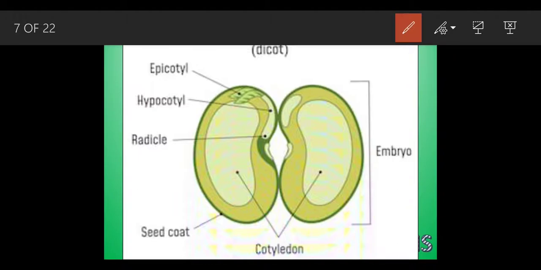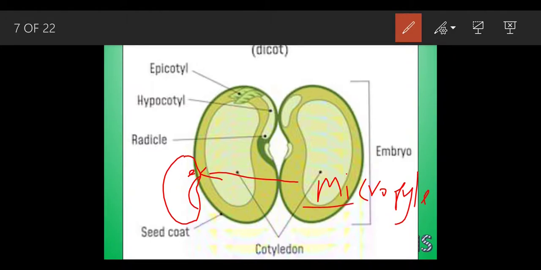Now, in this diagram it is not possible to see, but I am going to help you out with this part. Suppose this is a seed and suppose this is a whitish color scar. There is a small hole present above this hilum. This small hole is called the micropyle. You have heard about this word, micropyle. The word micro means small and the word pyle means passage.